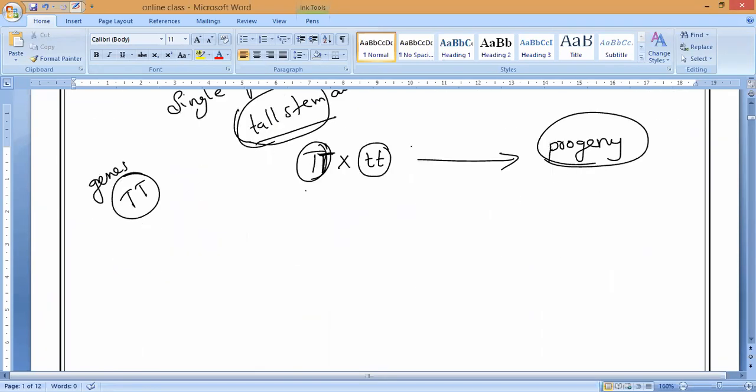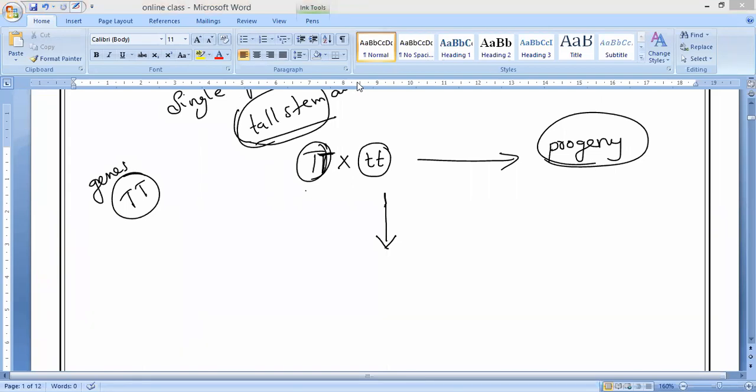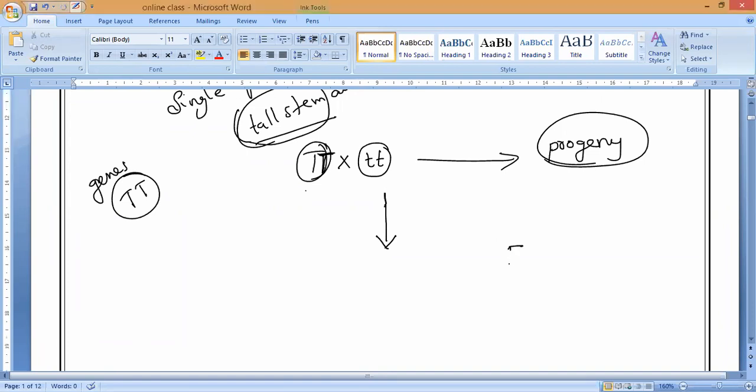Now the first time you cross, which generation do we get? The first offspring, what do we call it? Yesterday I told you. The first offspring coming from the parents is called the F1 generation. Now, if this F1 generation crosses each other, then what will happen? We get the F2 generation. That is what you need to understand.